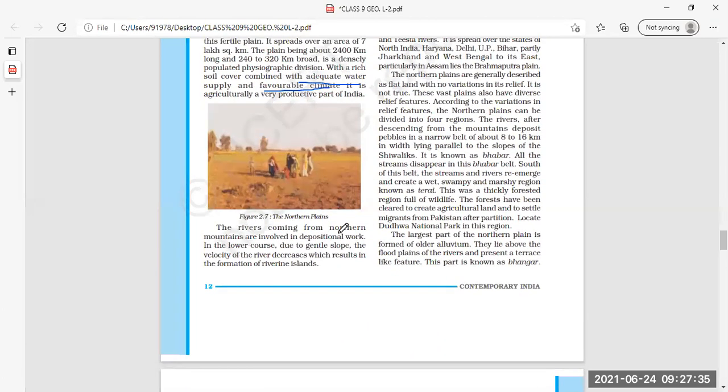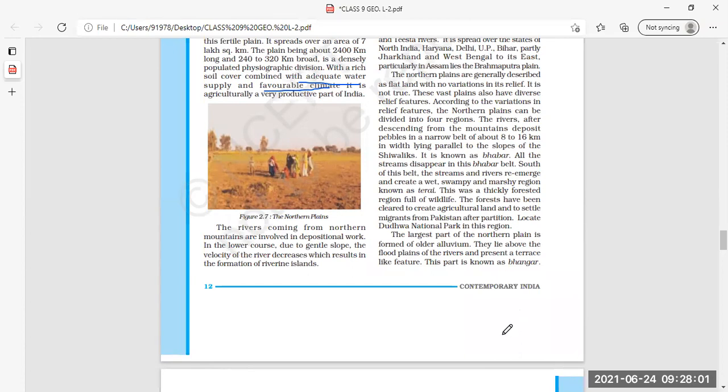Now the rivers coming from the northern mountains are involved in deposition work. Depositional and erosional work I had already made you clear in the beginning of the lesson. Carrying away of the fertile soil, the upper part of the layer of the earth, is erosion, and where it gets deposited, collected at another place, it is called depositional work. So the rivers coming from northern mountains are involved in depositional work.